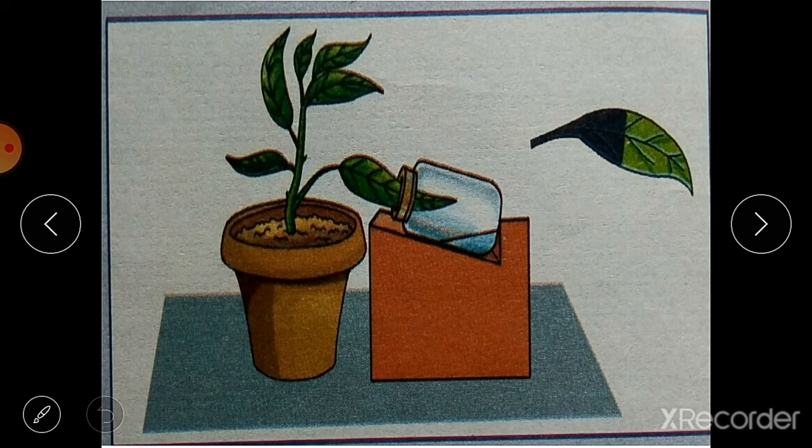The portion of the leaf situated outside the bottle is getting carbon dioxide and sunlight, and that's why it can perform photosynthesis, and it turns blue black when we test with the iodine solution.